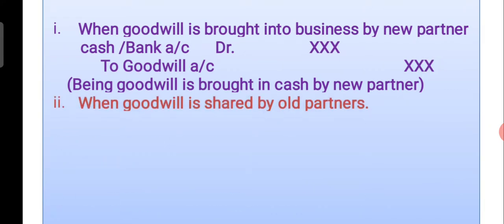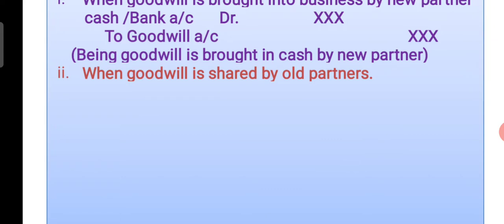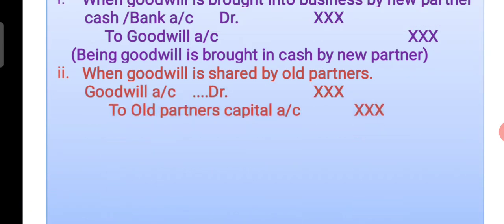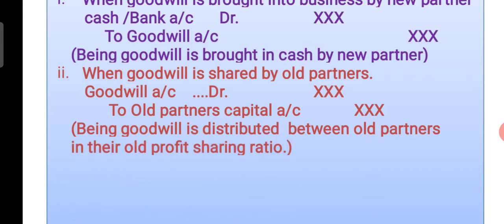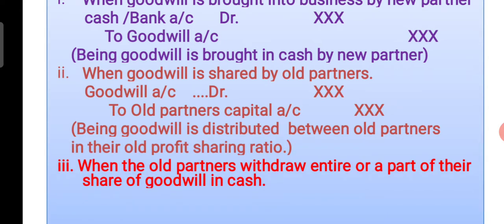Second entry: when the goodwill is shared by old partners. Shared means distributing, and distributing means crediting their capital accounts. So the entry is goodwill account debit, old partners' capital accounts. Narration: being goodwill is distributed between old partners according to their old profit sharing ratio. This is the second entry.